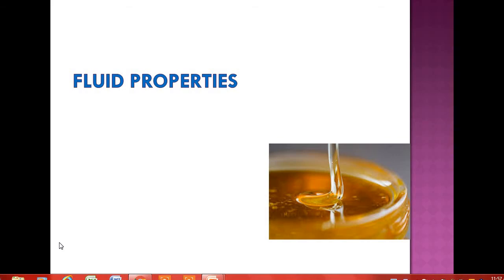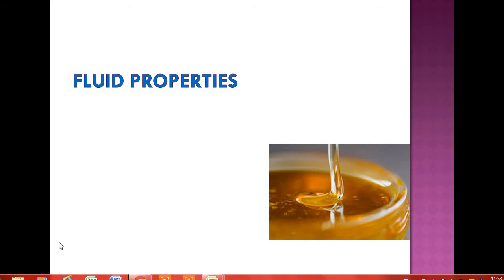So far we have seen what is meant by a fluid, the engineering definition of the fluid, that is a substance that deforms continuously under the action of a shear force, or also we can say that it occupies the shape of the container in which it belongs to. That means if we apply a shear force, it continuously deforms and the shear stress is being developed. So that is a fluid, and also at the molecular level it has got high kinetic energy or high level of momentum exchange between the molecules.